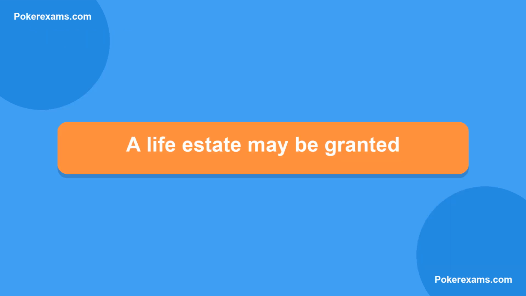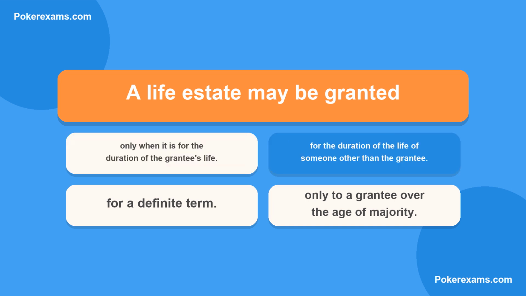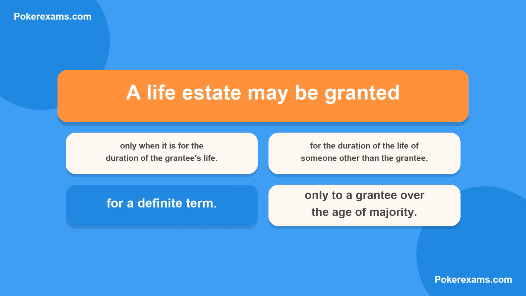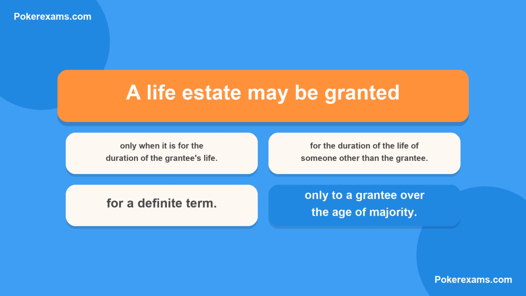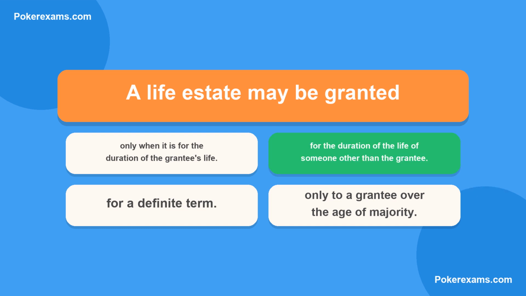Next question. A life estate may be granted. Is it A, only when it is for the duration of the grantee's life? Or B, for the duration of the life of someone other than the grantee? Could it be C, for a definite term? Or lastly D, only to a grantee over the age of majority? The correct answer is B.